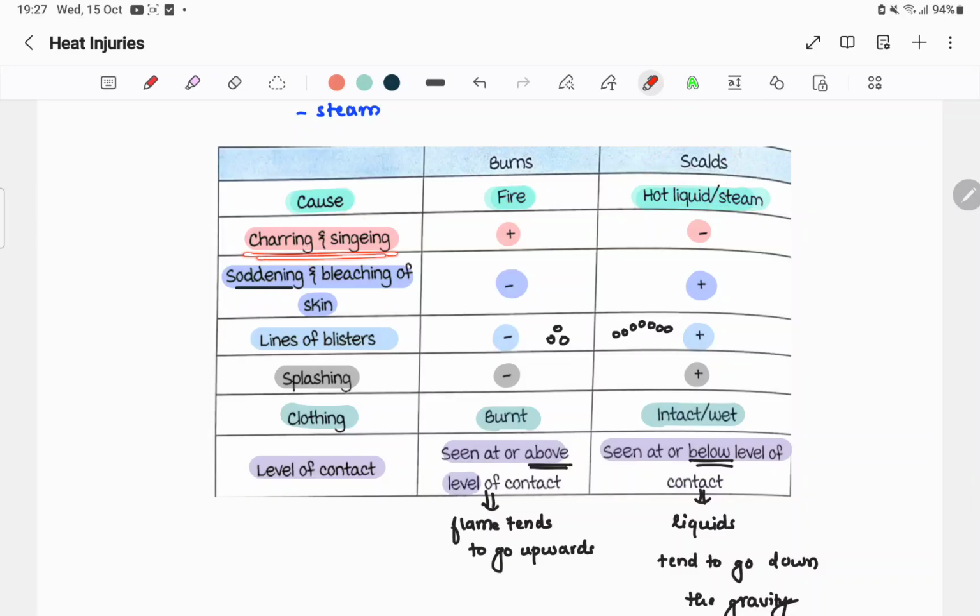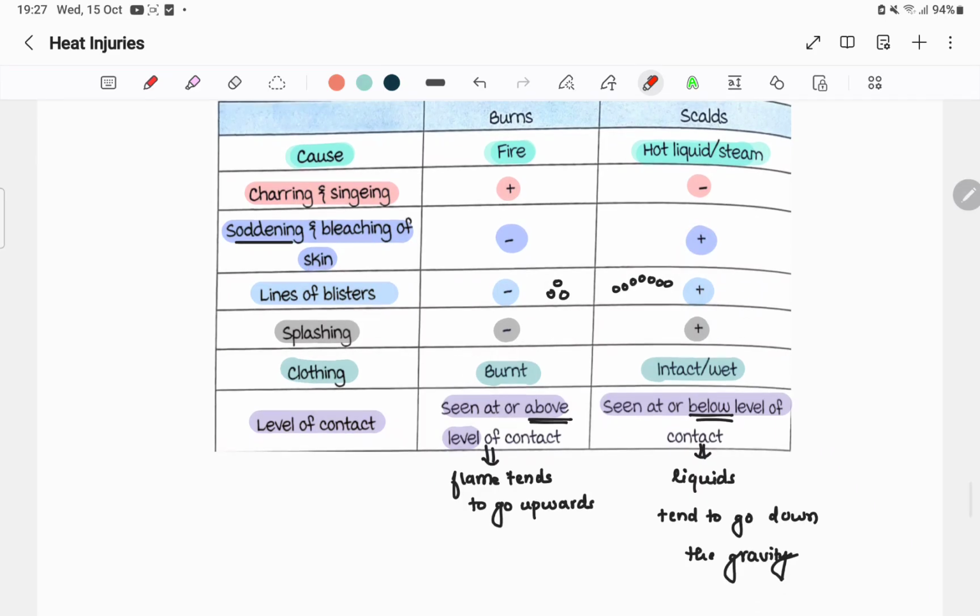Okay, charring will be there in burns. There won't be any in scalds. In scalds you cannot get blackening or charring, right? Sodden appearance and bleaching of skin will be there in scalds. Okay, you can remember it like this. Bleaching is basically a water-based event, right? So bleaching is due to scalds.